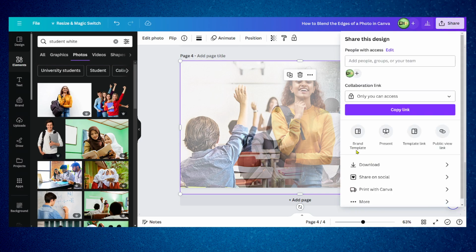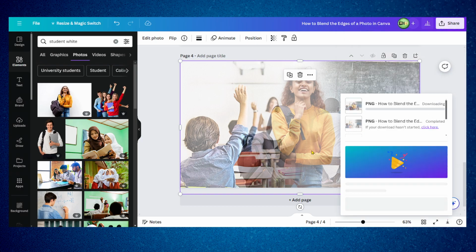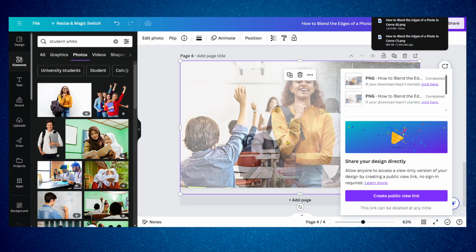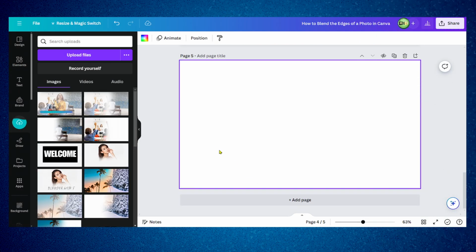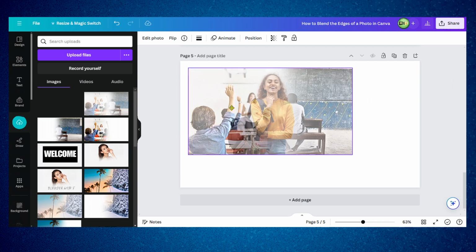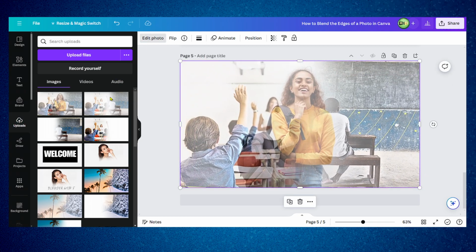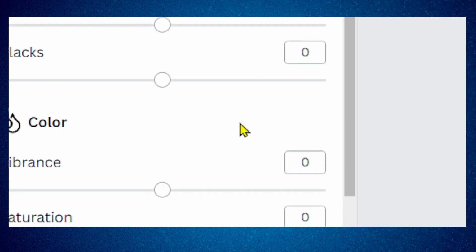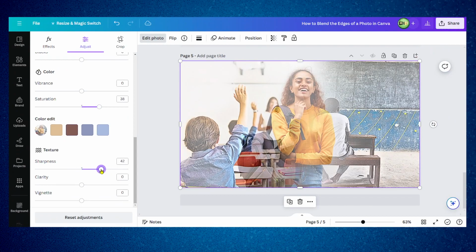Okay, now I'm gonna save this again. The last time, check this and download. Now we can drag and drop this, move to a different page, our project. And now we're gonna use the same technique to increase this saturation and sharpness, and of course clarity.